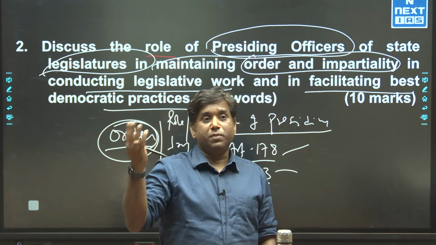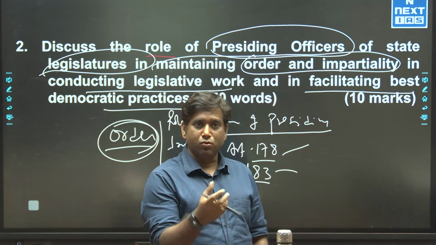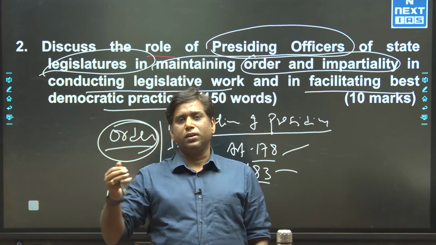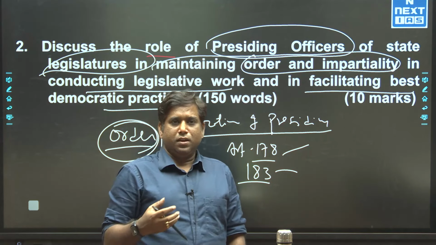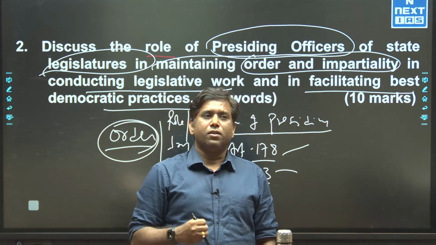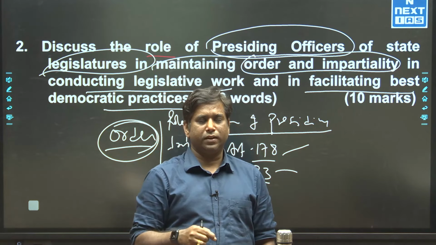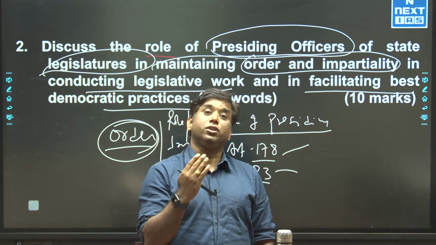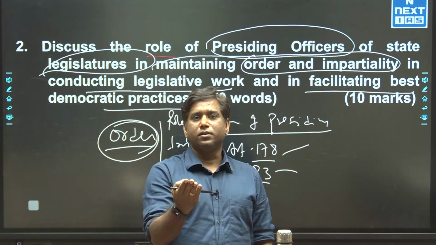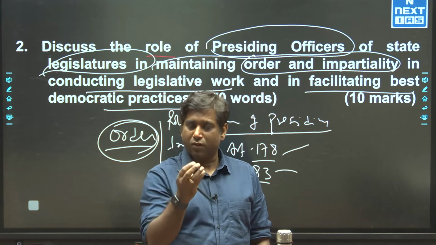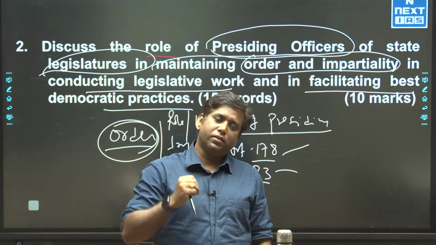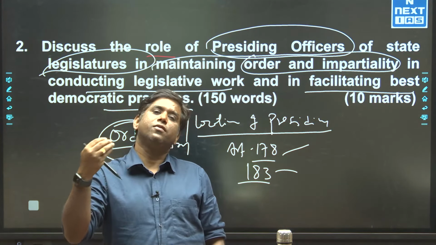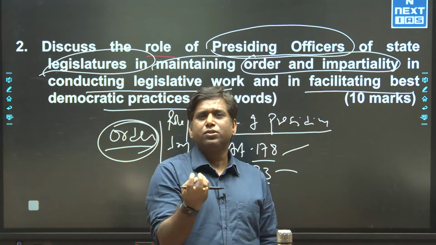What happens if members are not adhering to the rules, or they are disturbing the decorum and discipline of the house? Here our Constitution provides immense power to the Speaker. Now what are those powers? Just a minor reference. In order to maintain discipline and decorum, a Speaker can punish an individual member of parliament or a group of members, and holds the power to adjourn the house for a few hours or a few days depending on the situation of the house.